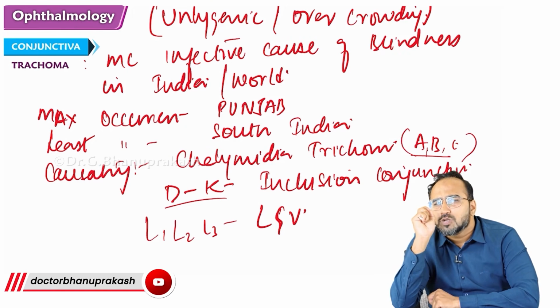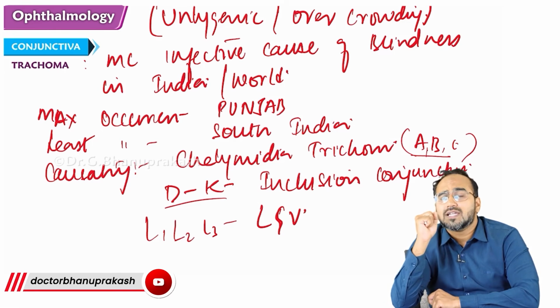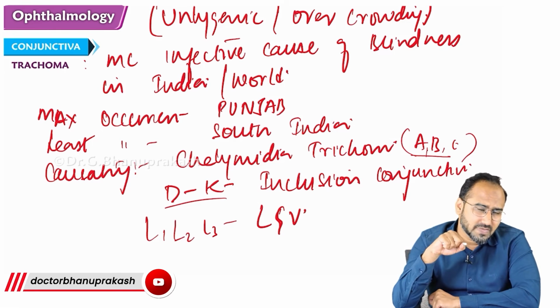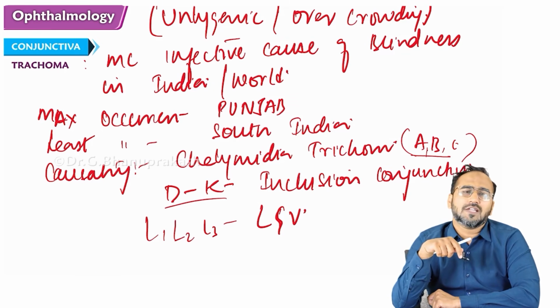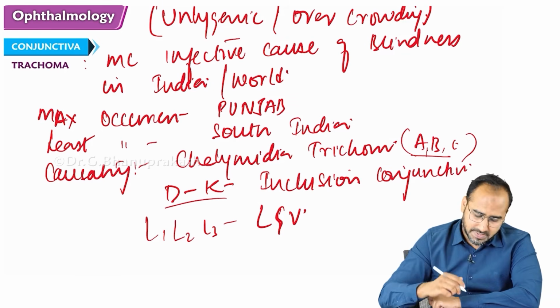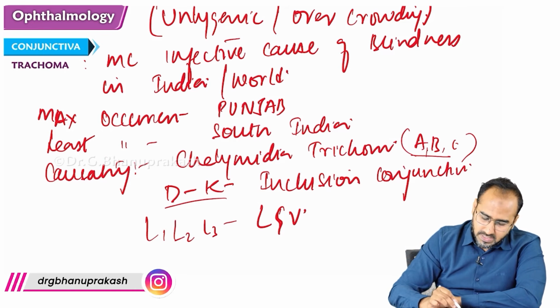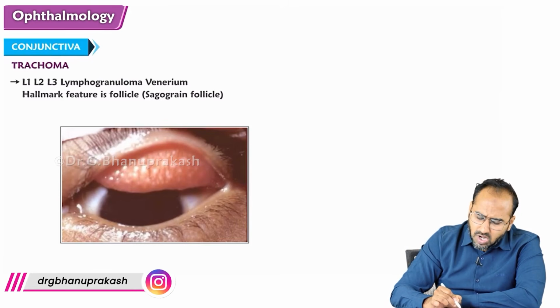The follicles that are developing at the palpebral conjunctiva are called what? Sago grain follicles. Sago grain follicles, right? Just look over here, guys. This I'm talking about is the hallmark feature of trachoma: development of sago grain follicles.